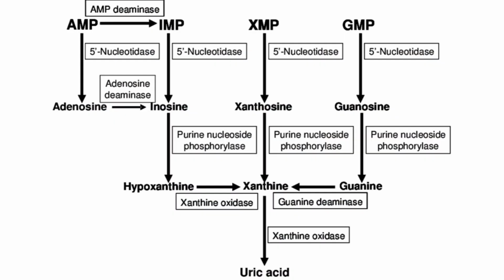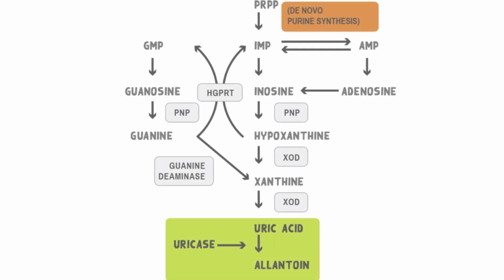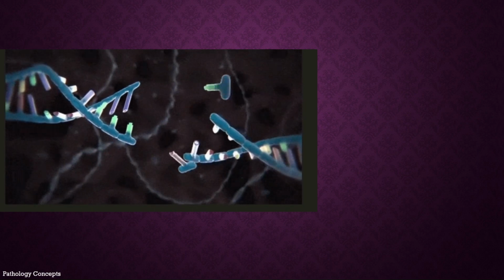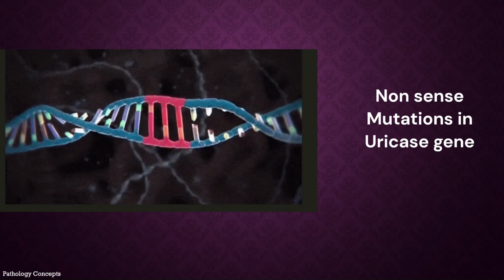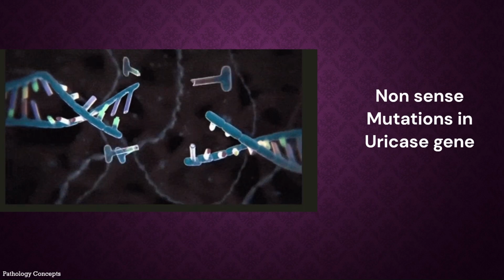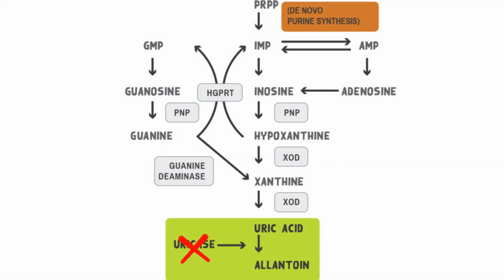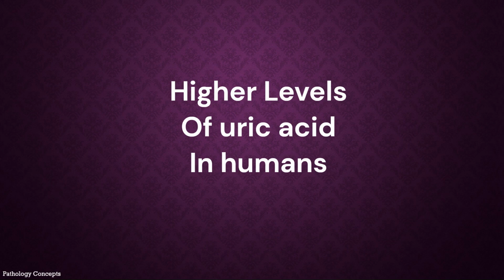Uric acid is a final product of purine metabolism and is converted to allantoin in most mammals via the uricase enzyme. The gradual accumulation of genetic mutations, mainly nonsense mutations in the uricase gene, during the evolution process rendered this enzyme undetectable in humans and specific monkeys. This causes the species to have higher urate concentration compared to other mammals.